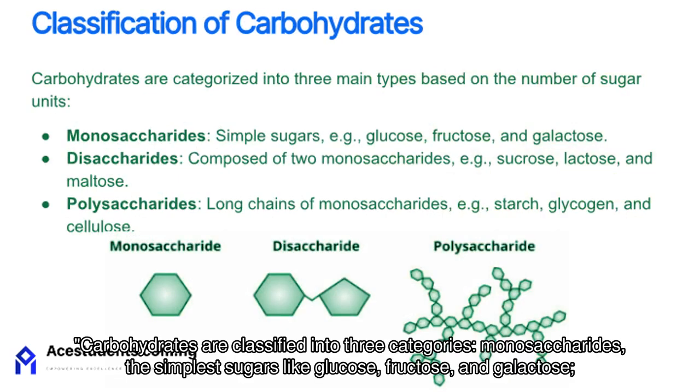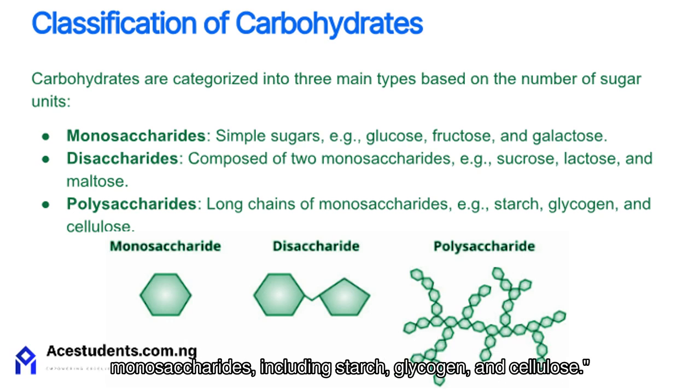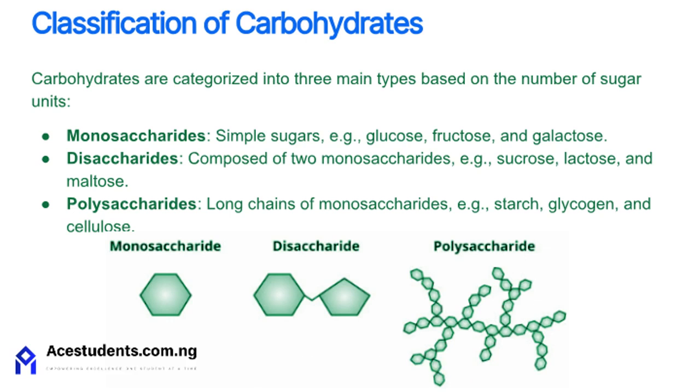Carbohydrates are classified into three categories: monosaccharides, the simplest sugars like glucose, fructose, and galactose; disaccharides, which consist of two monosaccharide units like sucrose, lactose, and maltose; and polysaccharides, which are long chains of monosaccharides, including starch, glycogen, and cellulose.